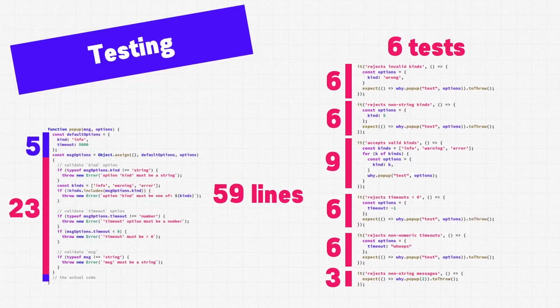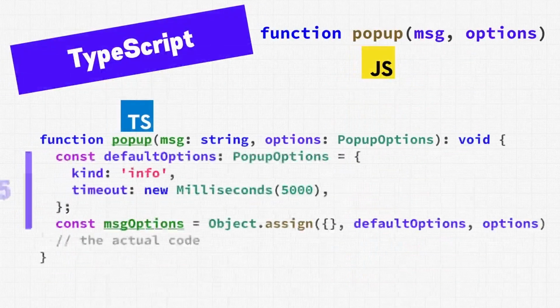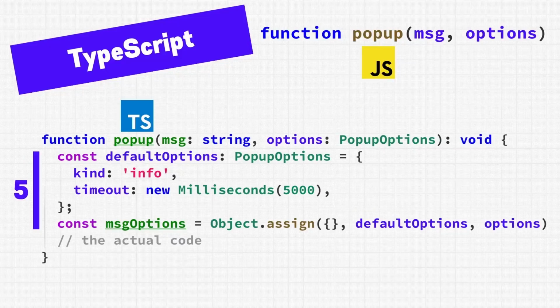So we have 5 lines of usable code and 59 lines of code that don't actually do any pop-up related things. This code is also only useful for this one function, so none of these 59 lines contribute to any other part of the code base. So that's the situation writing JavaScript code.